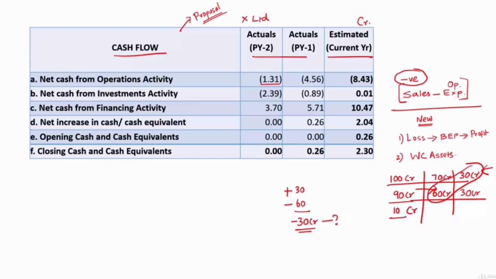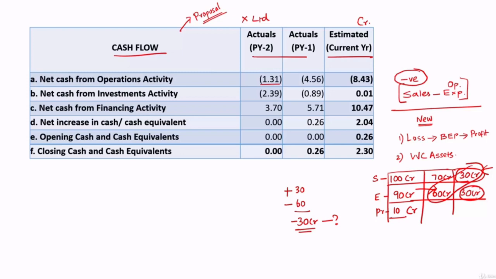So please have a look at this once again. This is the sales. These are all the expenses. This is the profit, right? Out of sales of 100 crore, they have sold 70 crore on credit. It means cash realized or cash sales is only 30 crore. Assuming the 70 crore is still debtors, it means not yet realized. Out of 90 crore, they have already paid 60 crore, and 30 crore is not yet paid, assuming it is still unpaid,